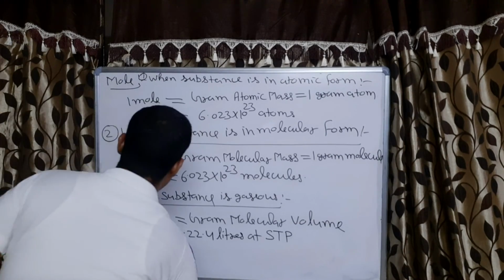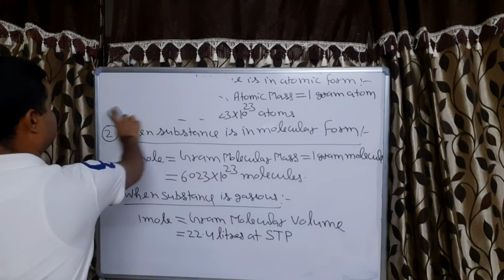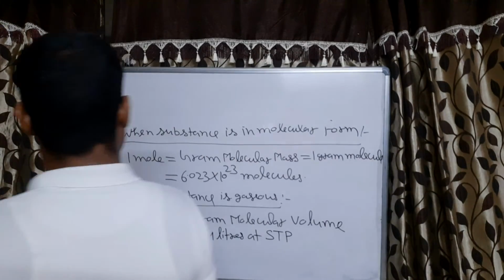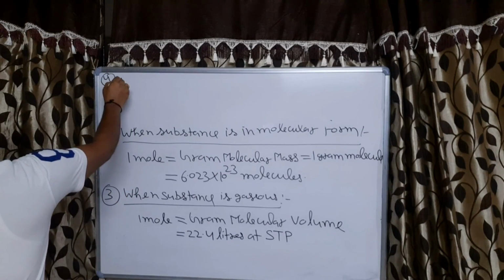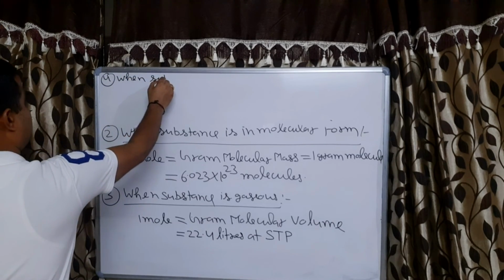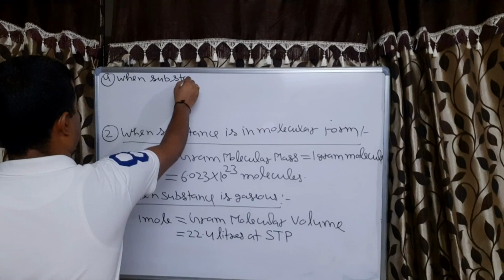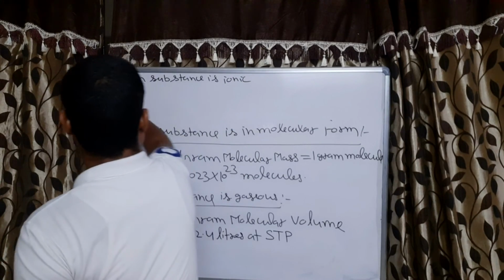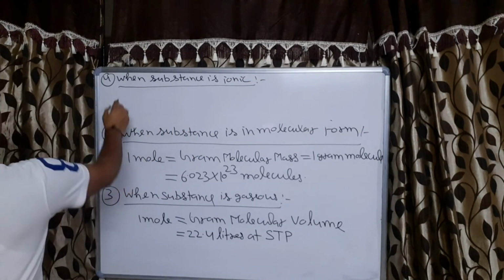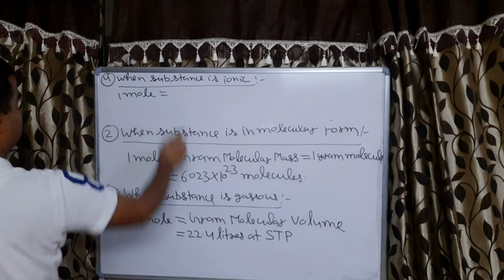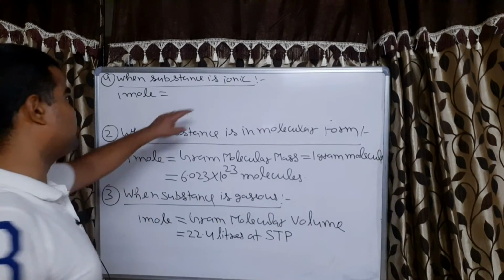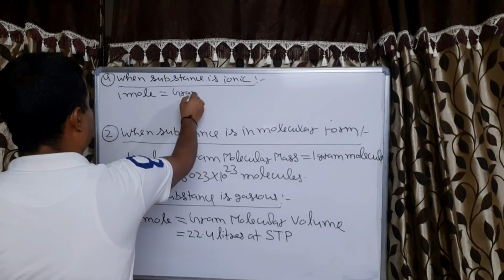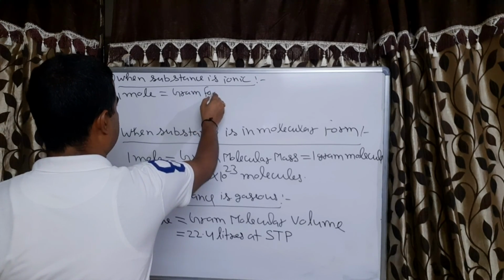Now come to the fourth and last case. When substance is ionic compound, correct or not? Then 1 mole, since we are taking the ionic compound, will be gram formula mass, correct or not?